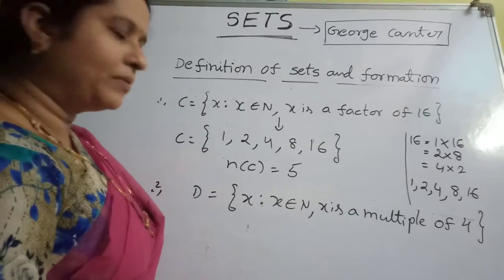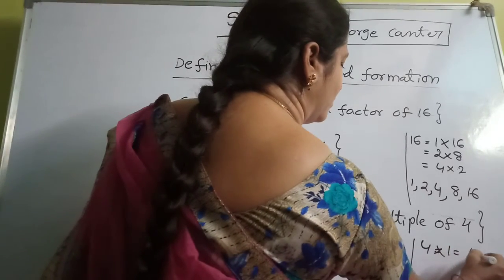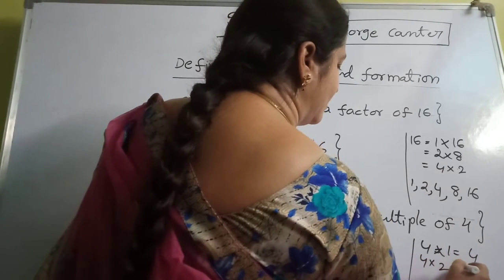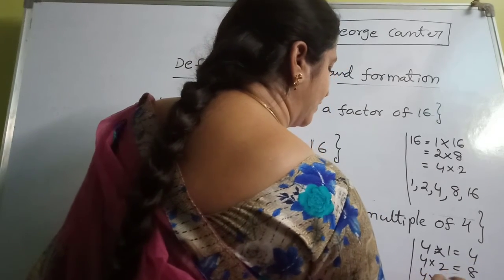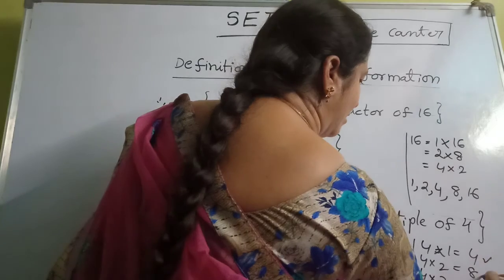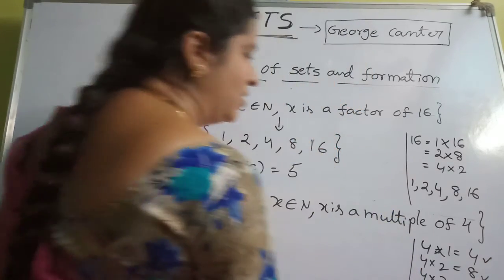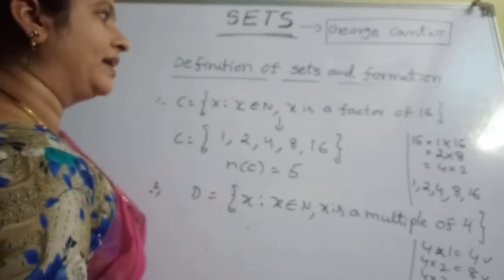Multiples are infinite. What are the multiples of 4? 4 ones are 4. 4 twos are 8. 4 threes are 12. So on, these are all multiples of 4. So multiples are always an infinite number. Factors are a limited, finite number.